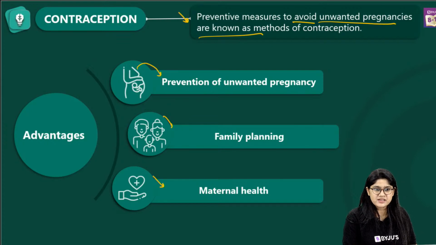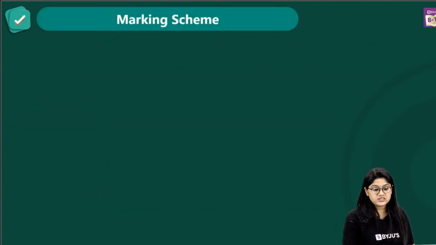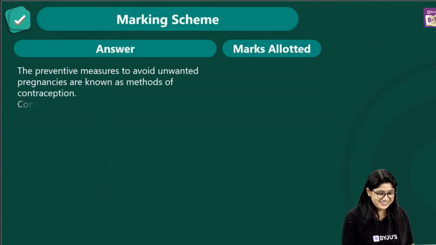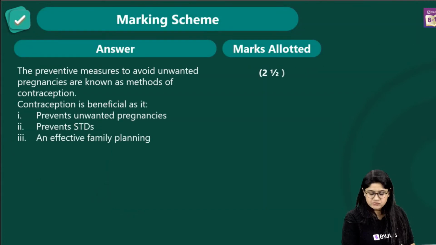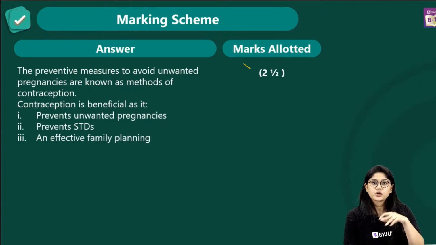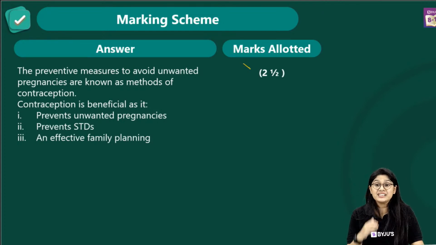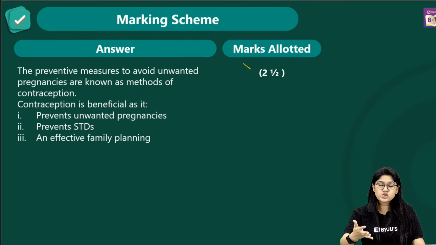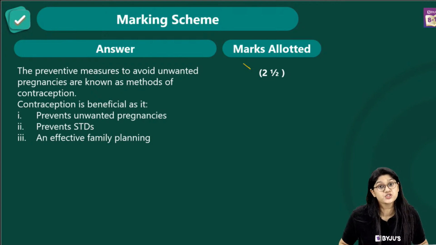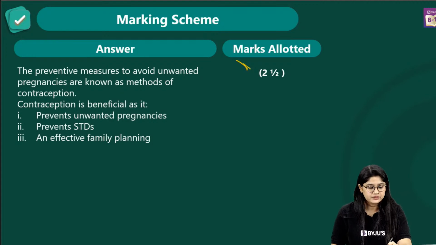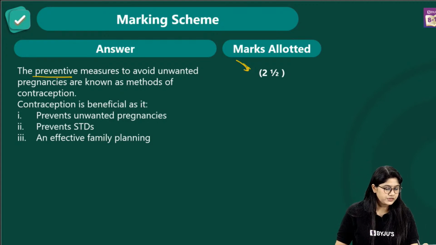Awesome. So we are clear with this, everyone, right? And this is how you can write the answer in your examination. So it's a very easy question, 2.5 marks, to identify the different labelings, or the different parts altogether that we have in the female reproductive system. And over here, the importance of the contraceptive.